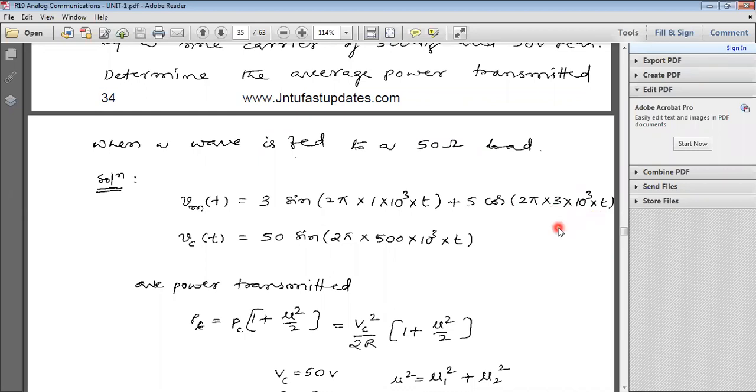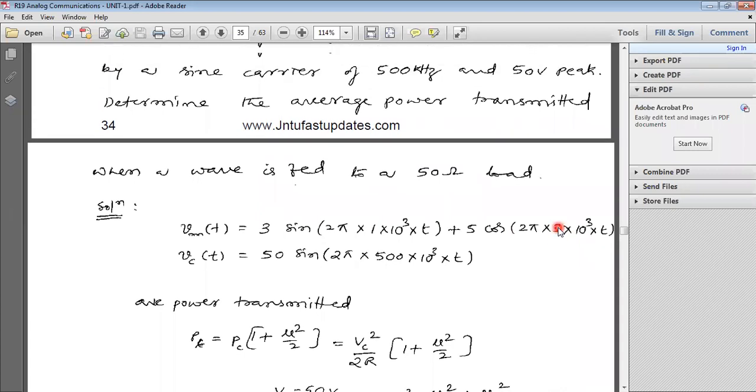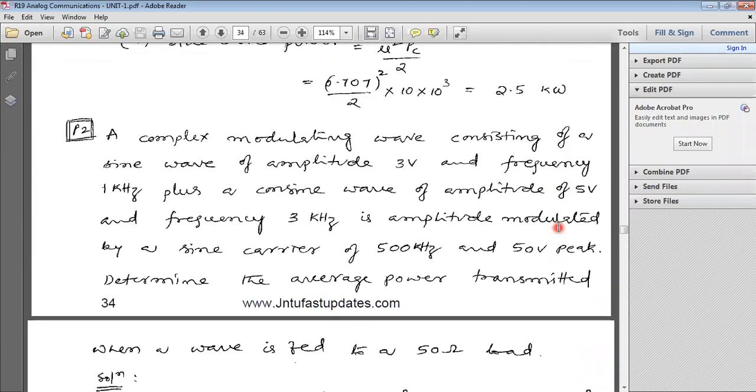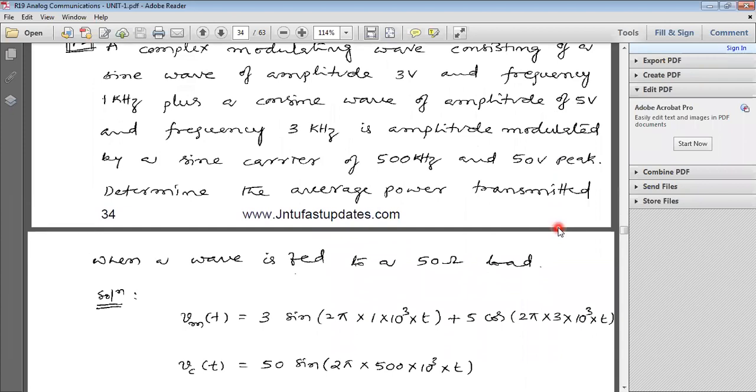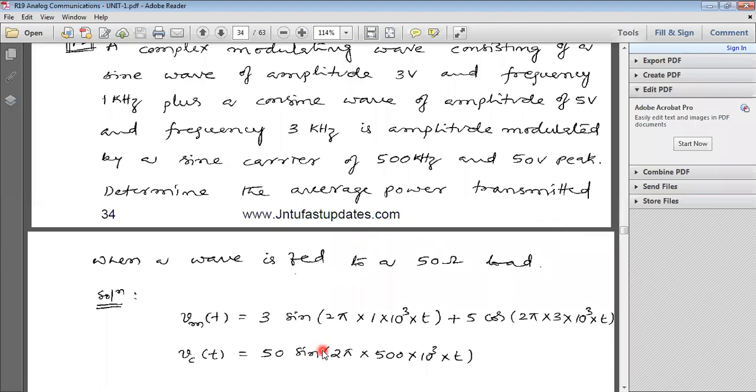Now write the carrier wave. What is Vc of t? What is the peak voltage for Vc? 50 volts.